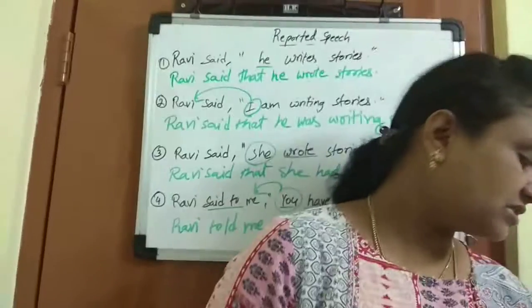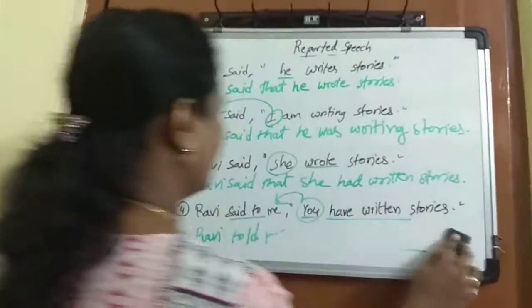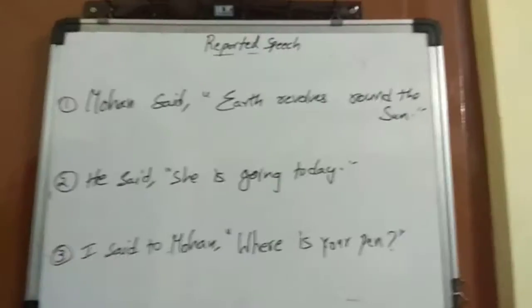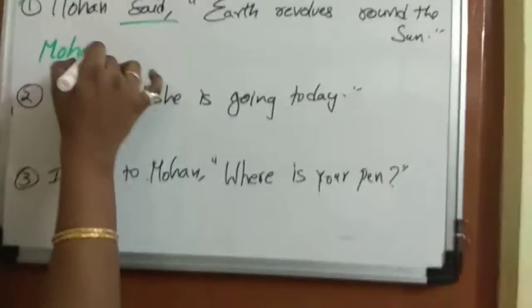We need to take care of the tenses while we are changing from direct to indirect speech. Now let us see some examples based on the universal truths. How are we going to change, or whether it will change or not? Let us see. Now if you could see, Mohan said, which tense? Past tense. Now it should change into past tense.